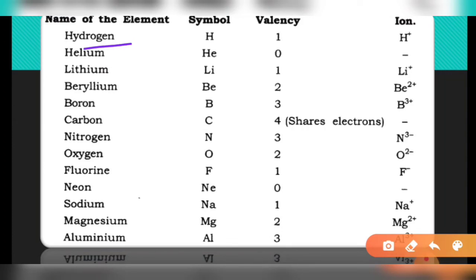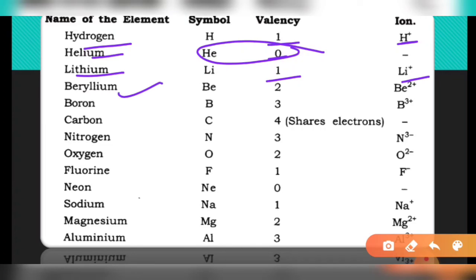The hydrogen valency is 1, it can form the H plus ion, plus representing the 1 part. Helium is 0, it is a noble gas, it is not actively participating in any reaction. Lithium valency is 1, so plus charge. Beryllium valency is 2, 2 plus charge. Boron valency is 3, 3 plus charge. The charge is equal to the valency here.